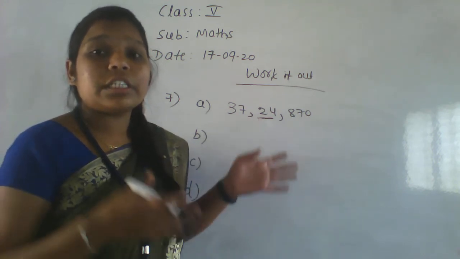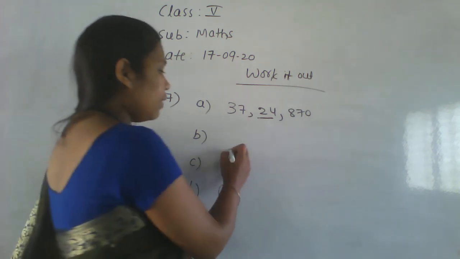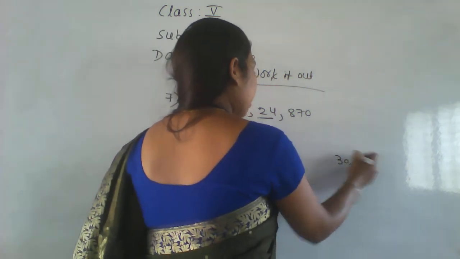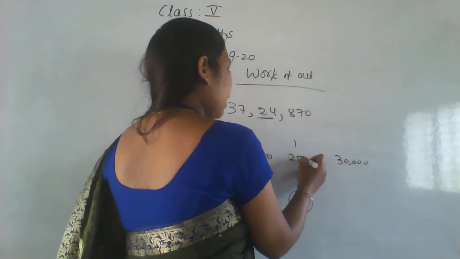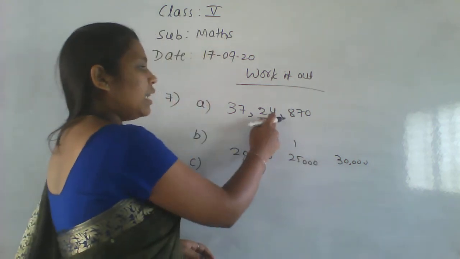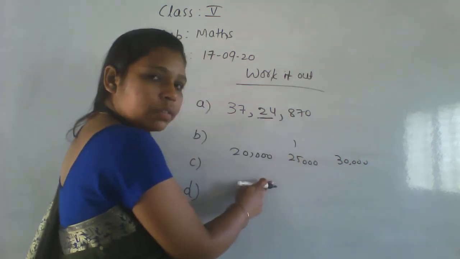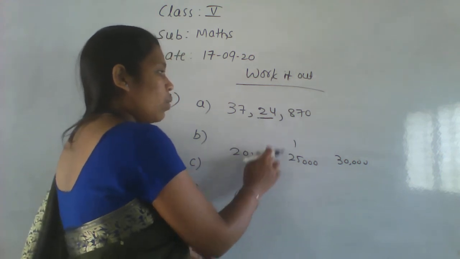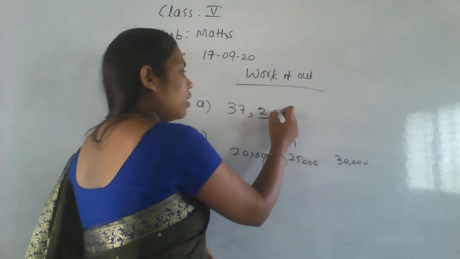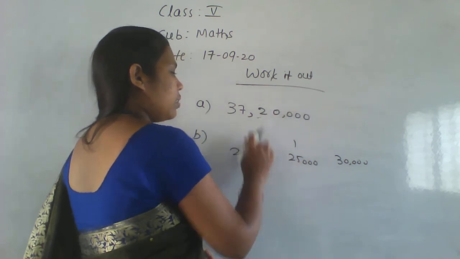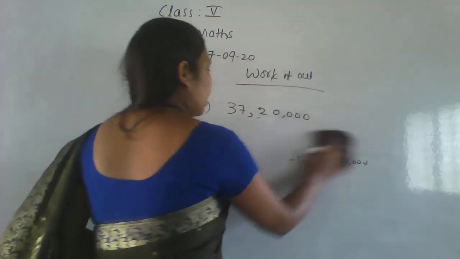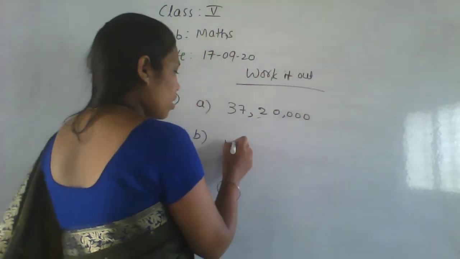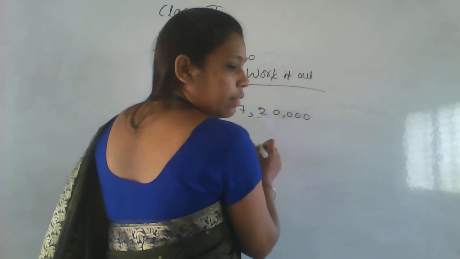24,000 lies between which values? That is 20,000 to 30,000, right? So the middle value is 25,000. Is this 24,000 greater than 25,000? No. So it is nearer to which value? It is nearer to 20,000. So the answer is 20,000. Okay.